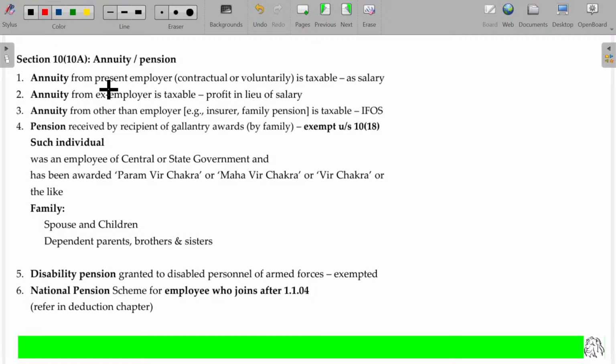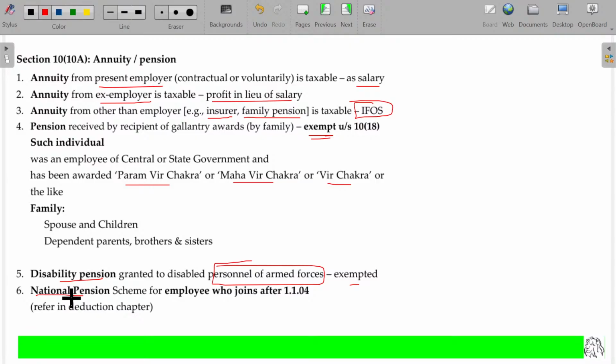So, if you are getting the annuity from present employer, salary, ex-employer, then profits in lieu of salary, and if you are getting the pension from another insurer or the employer of my spouse and all, whatever it may be, it is also considered taxable under income from other sources. Paramveer Chakra, Mahavir Chakra and Veer Chakra, like any gallantry award winner gets, his spouse gets, family members getting, then this will be totally exempted. Disability pension, if it is granted, especially to personnel of armed forces, army related, is exempted.